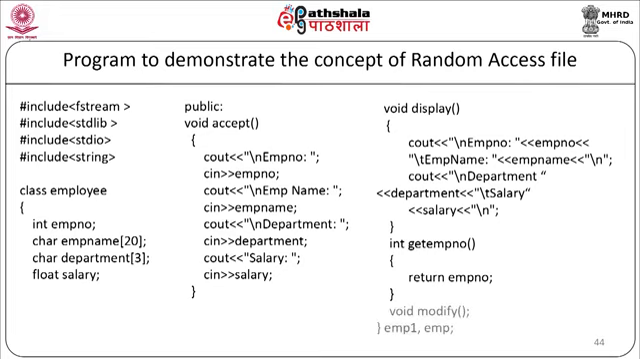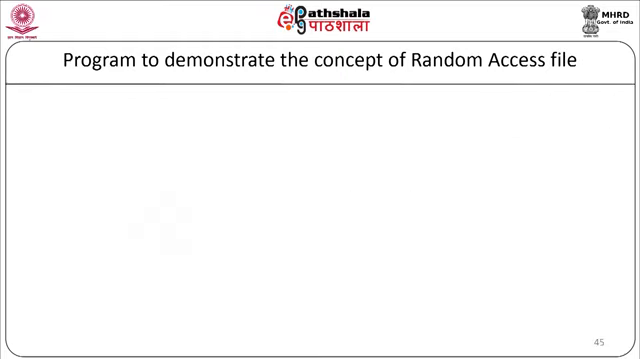Void modify, the actual function body of the modify function we will write outside the class. Our class will end here. We will declare 2 objects of this particular class, employee1 comma employee. Now we will write our modify function here, void employee::modify.